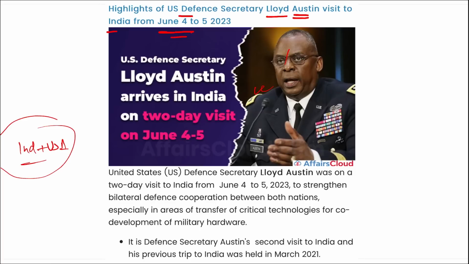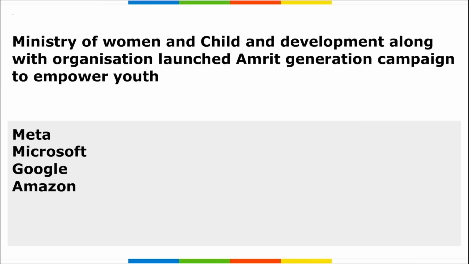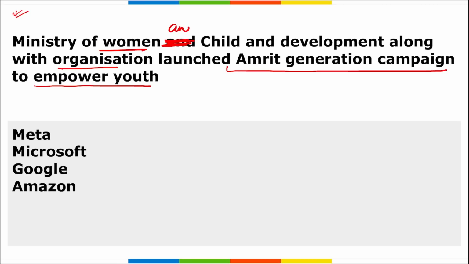Correct? Next, this is important. Ministry of Women and Child Development, along with which organization, launched the Amrit Generation campaign to empower youth? I repeat, Ministry of Women and Child Development, right?